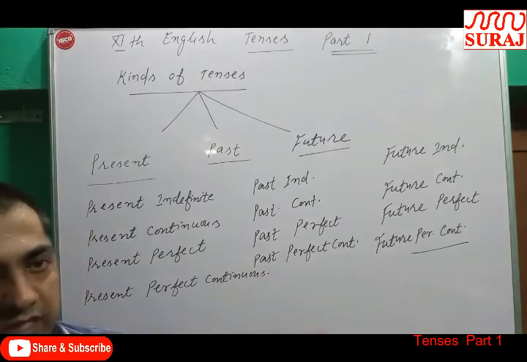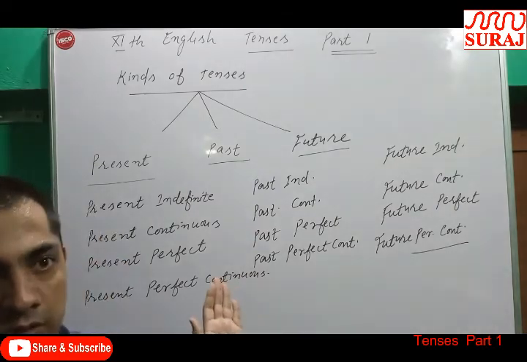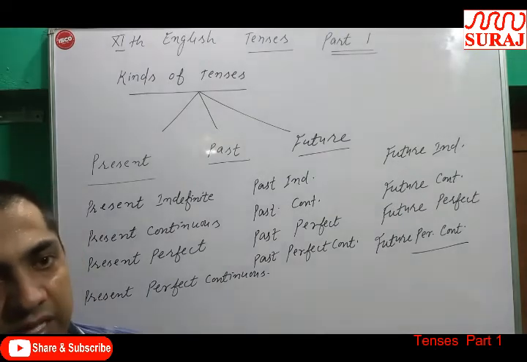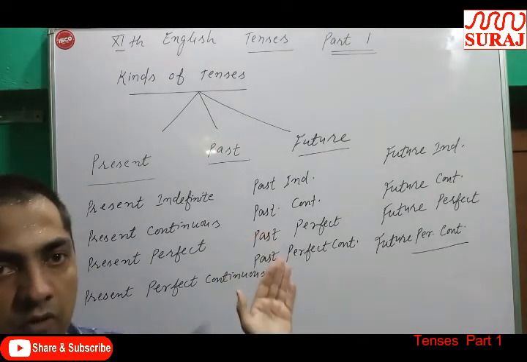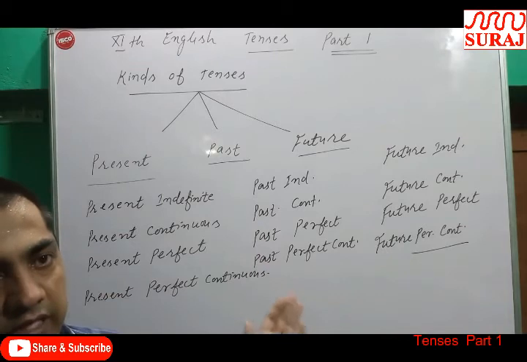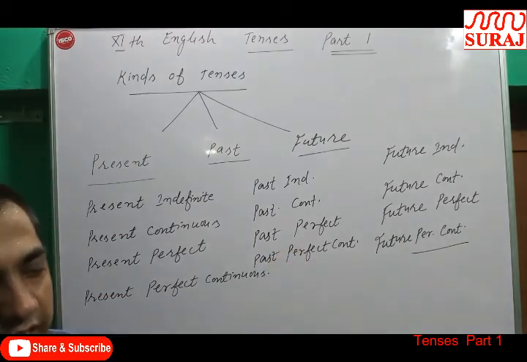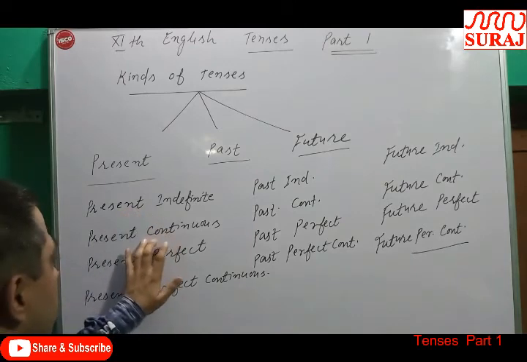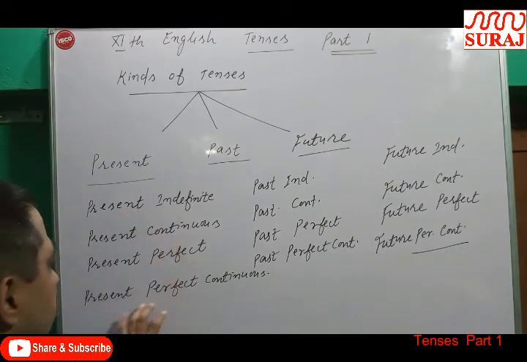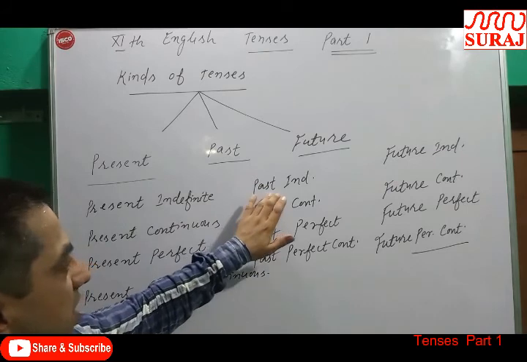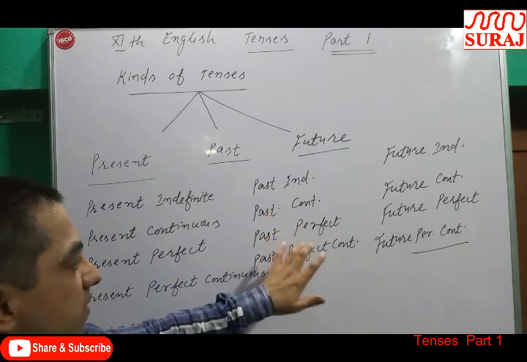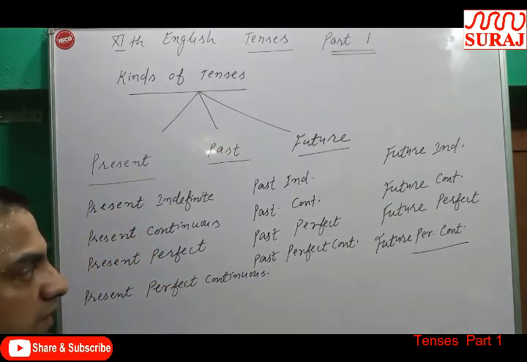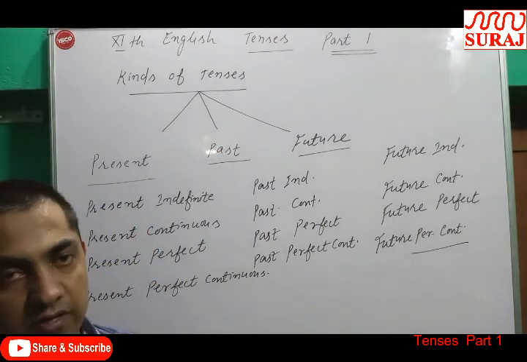After that I told you how many kinds of tenses there are. You know very well that tenses are of three types: present, past and future. Each tense we can divide into four parts: present indefinite, present continuous, present perfect, present perfect continuous. Similarly, past indefinite, past continuous, past perfect, past perfect continuous. Future indefinite, future continuous, future perfect, future perfect continuous.